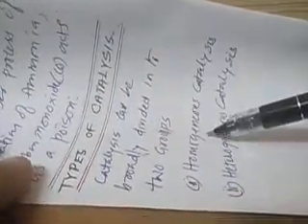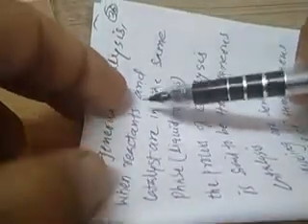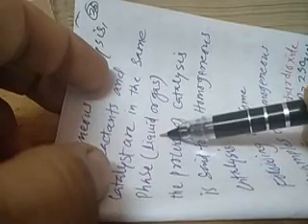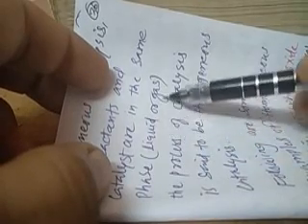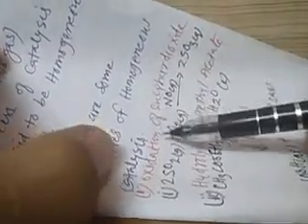Catalysis is of two types: homogeneous catalysis and heterogeneous catalysis. First, we will study the homogeneous catalysis. When reactants and catalysts are in the same phase, that is, they both are in the liquid phase or both are in the gaseous phase, the process of catalysis is said to be homogeneous catalysis. Following are some of the examples by which we can understand the homogeneous catalysis.